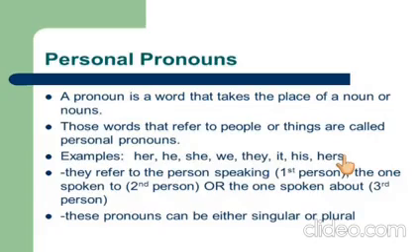Here we have 3 types of persons also. Like when we talk, we say I, I am the first person. To whom you are talking, that is the second person. And about whom you are talking is the third person. And these pronouns can either be singular or plural.